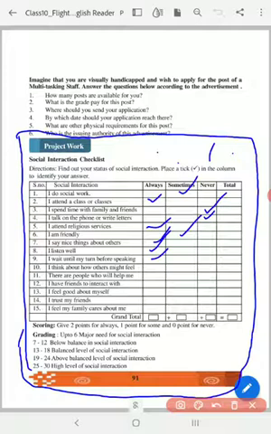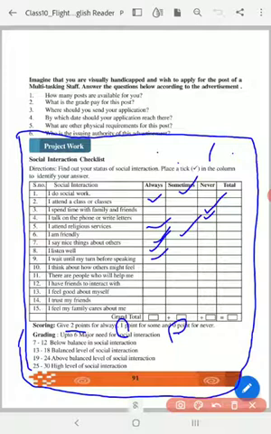And here what you are supposed to do is count. You have to give the points. Give 2 points for always. Every entry marked in the always column gets 2 points. For all entries in the sometimes column, one point is given. For never, 0 points. Now first you write the total here.